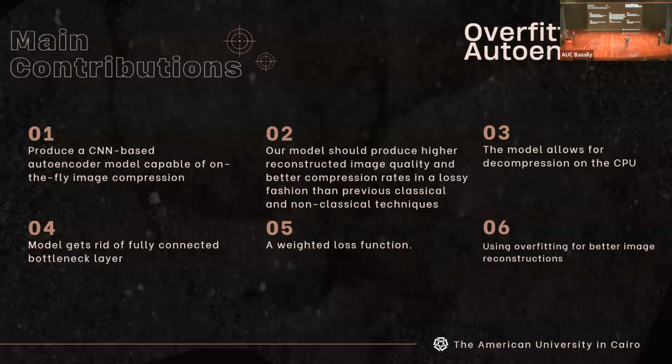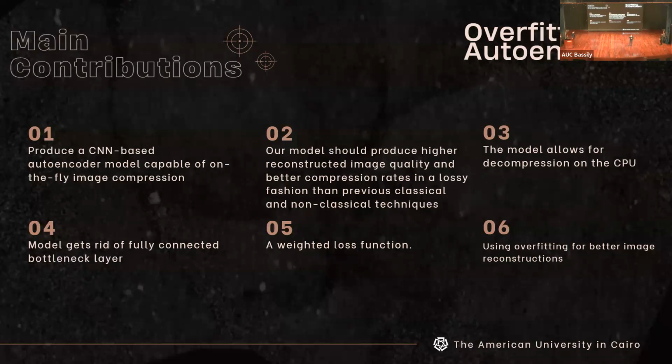We removed the bottleneck layer in conventional autoencoders to make less to be shipped with the compressed images. We are also one of the first and one of the few to use a weighted loss function that suits our objective. Moreover, our main contribution is using overfitting as our ally.